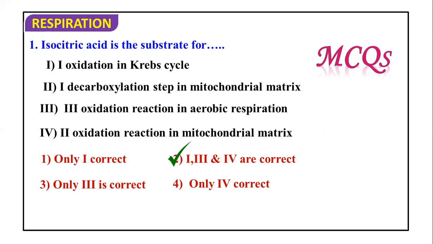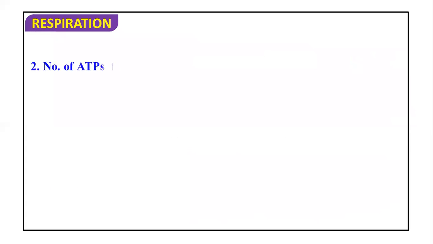Remember, in the third statement, we are going to look for the NADH and FADH2 synthesized from glucose through glycolysis. So in glycolysis, one NADH2 is the first oxidation, in the link reaction the second oxidation, and the third oxidation is in, particularly, the Krebs cycle. And in the mitochondrial matrix, the first is the link reaction dehydrogenation, and the second oxidation is this one. But in the Krebs cycle, it is the first one. So first, third, and fourth are going to be the correct.